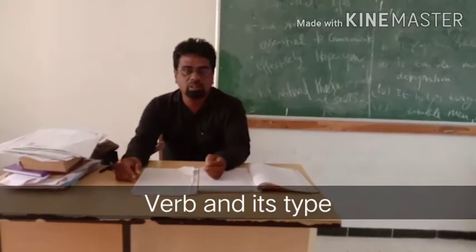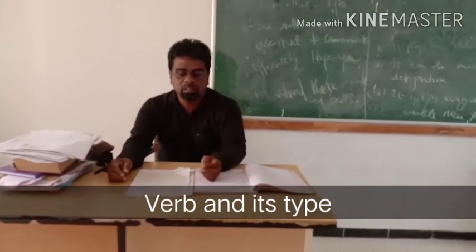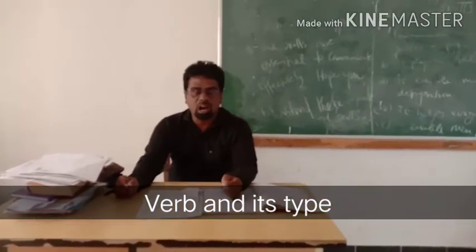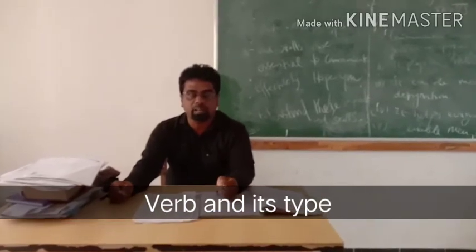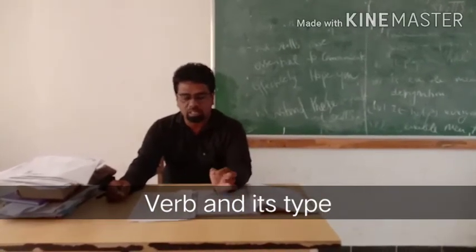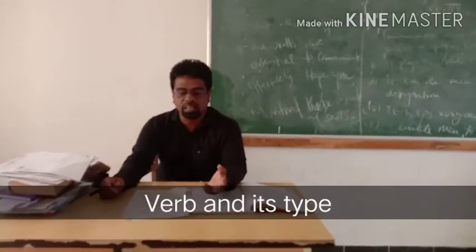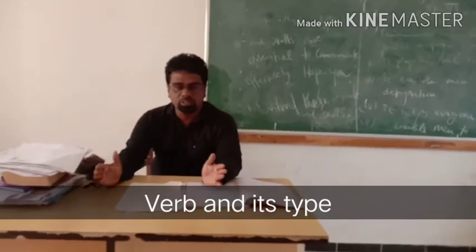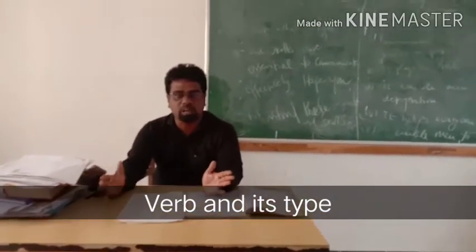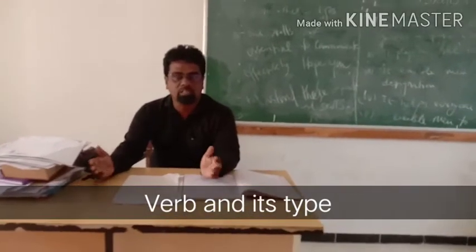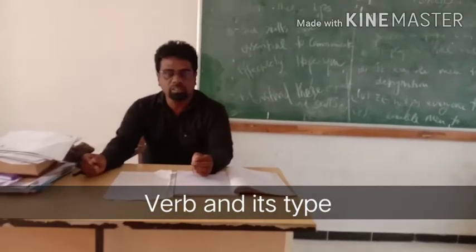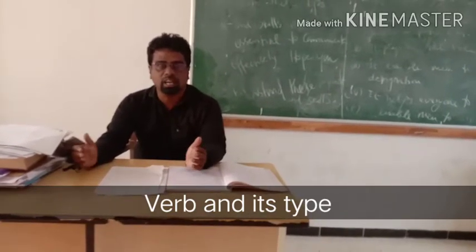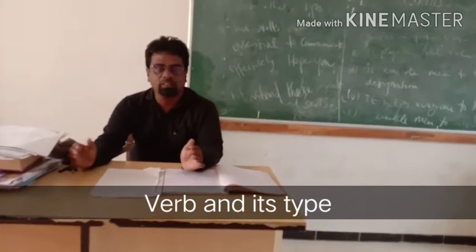Now I shall tell you the definition of verb. A word used to describe an action, state, or occurrence, and forming the main part of the predicate of a sentence, such as hear, become, happen. Now, we should know the examples of verb. I shall give you some examples. I hope these examples will be very useful for you to understand the importance of verb.